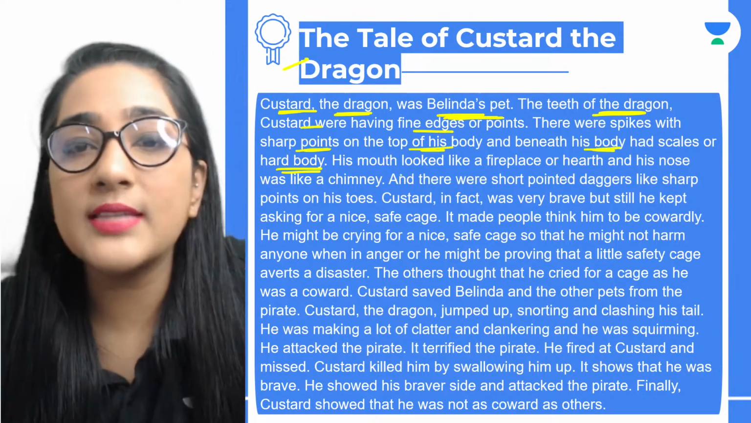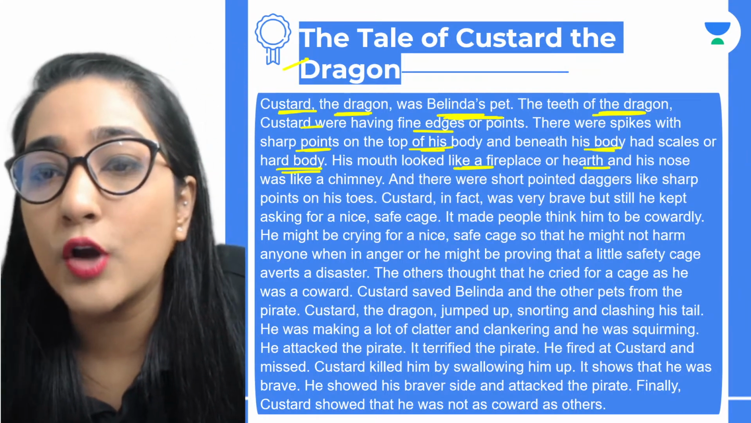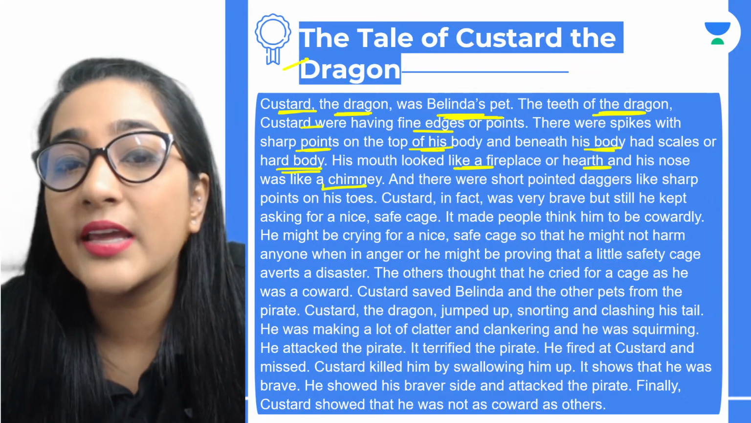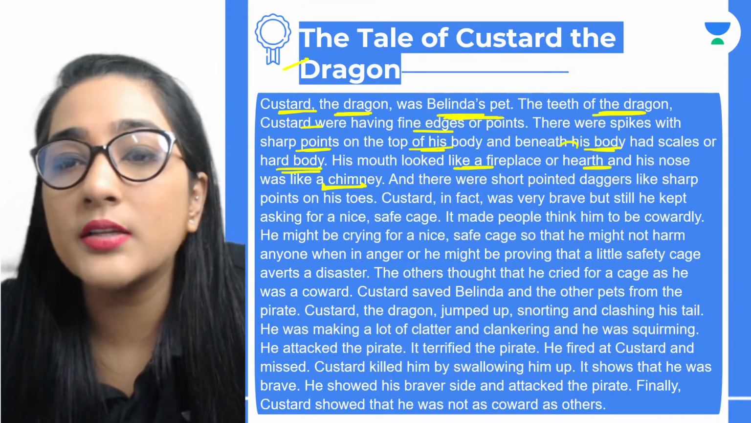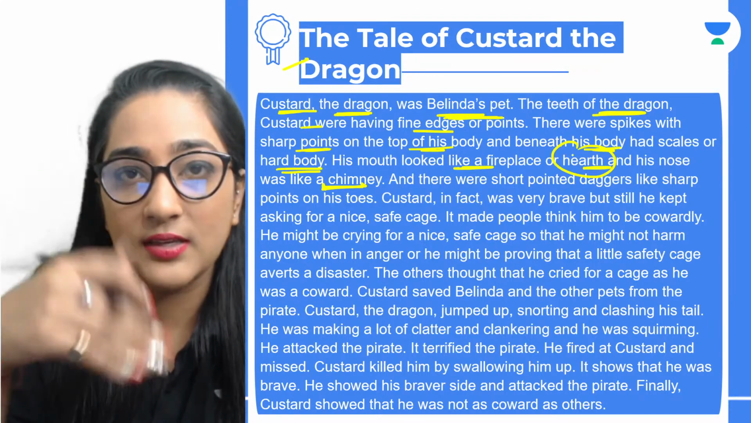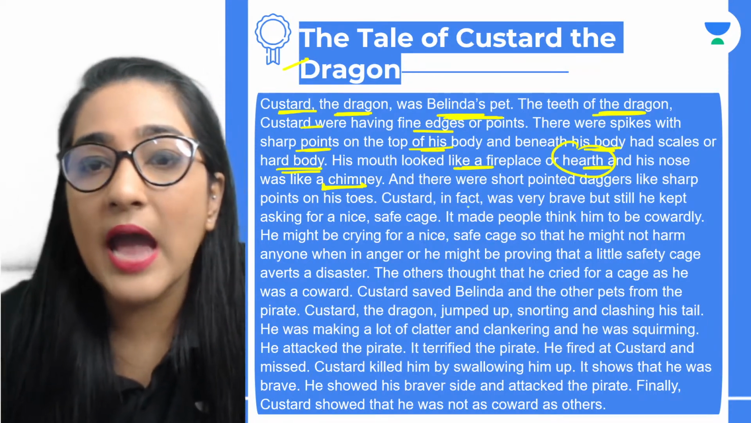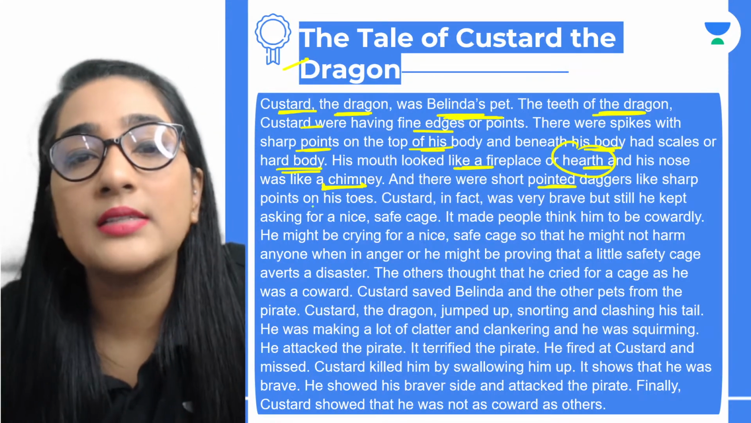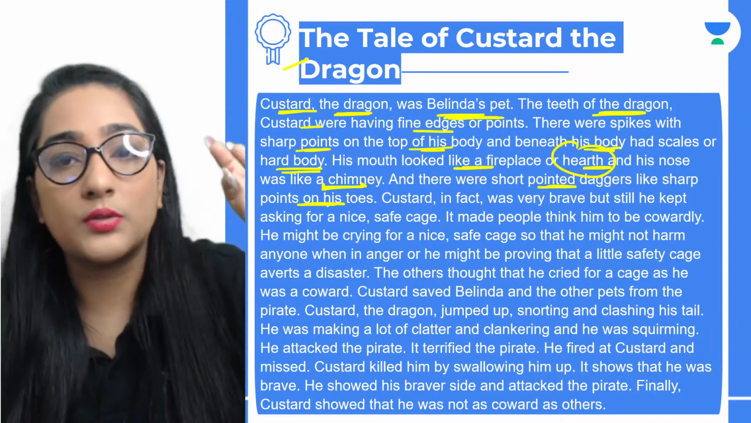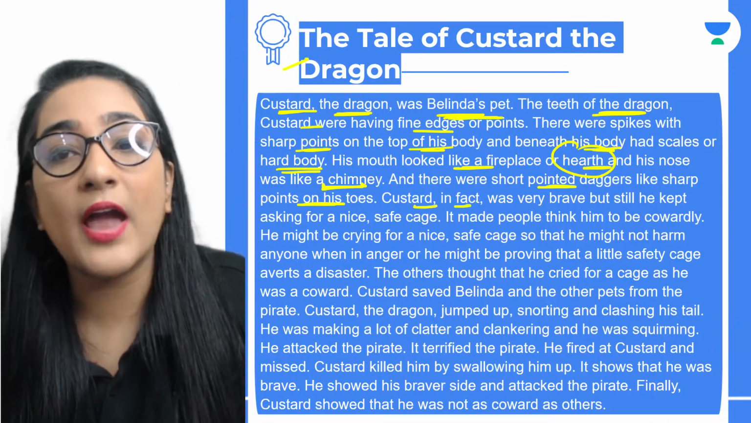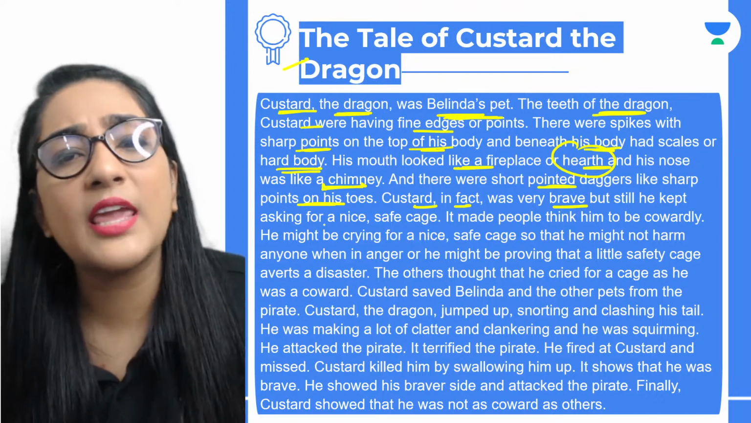Okay. So we see his mouth looked like a fireplace or earth, and his nose was like a chimney. Okay, so earth is also a place wherein we see that a fire is burning. And there were short pointed daggers, like sharp points, on his toes. So Custard, in fact, was very brave, but still he kept asking for a nice safe cage.